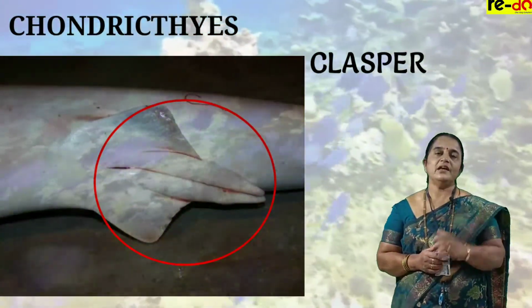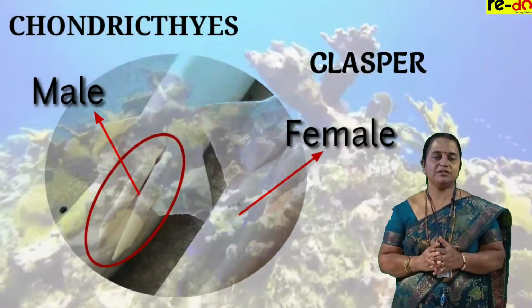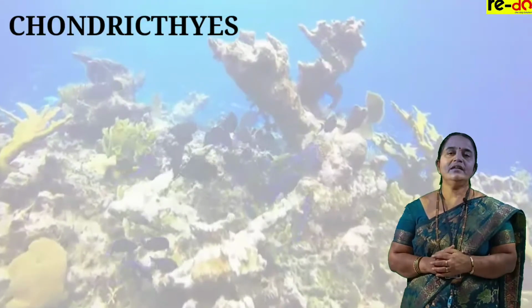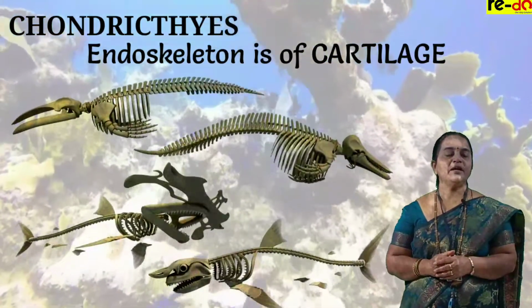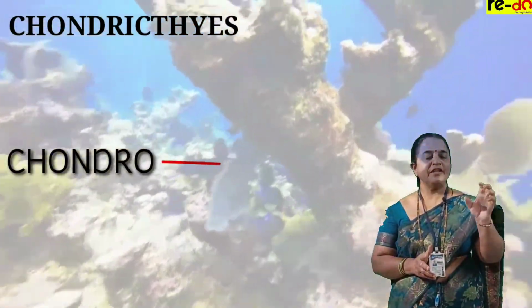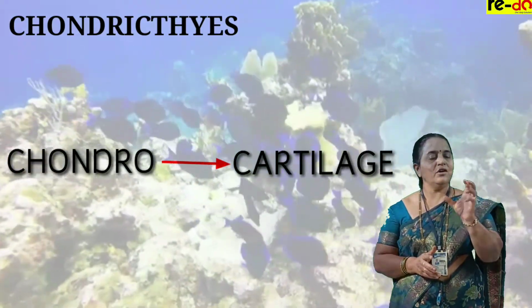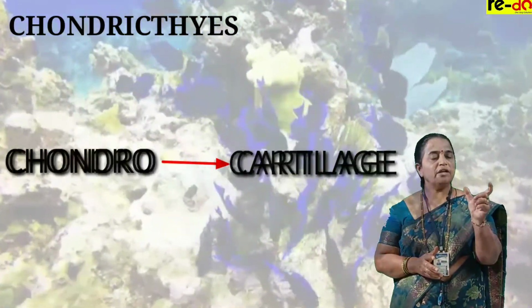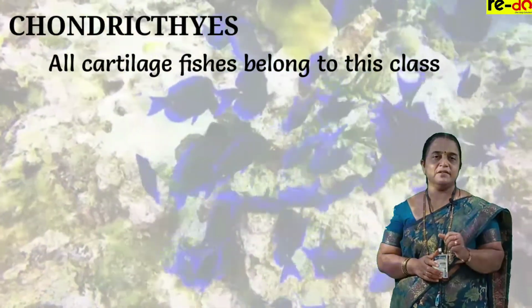So by seeing the clasper, we can easily differentiate male and female fish. Internally, the entire endoskeleton is made up of cartilage. They don't have bones. So chondro referring to cartilage. All cartilage fishes belong to this class.